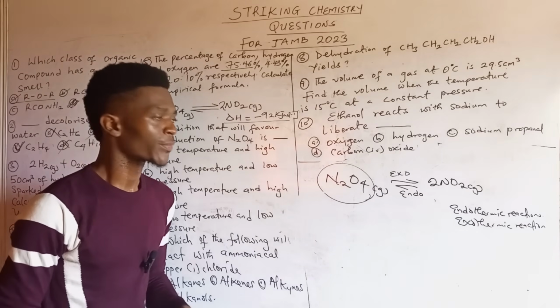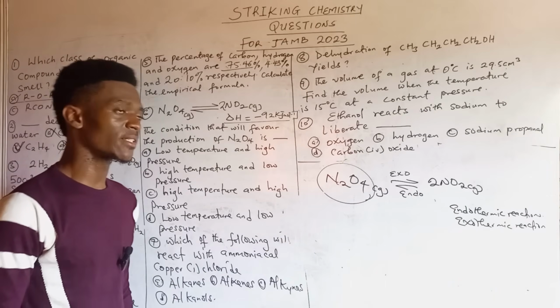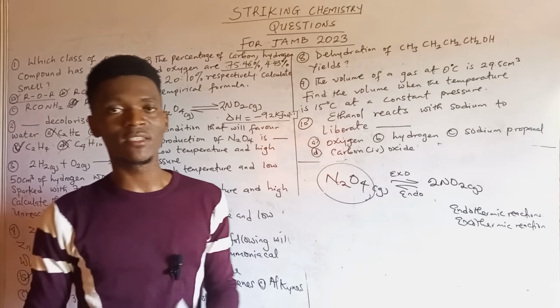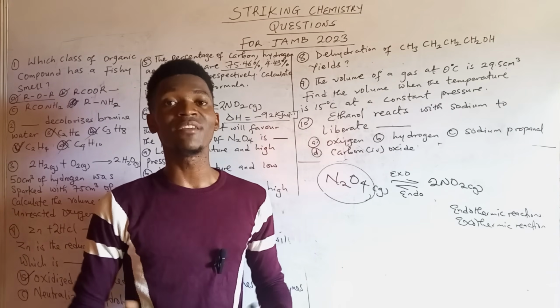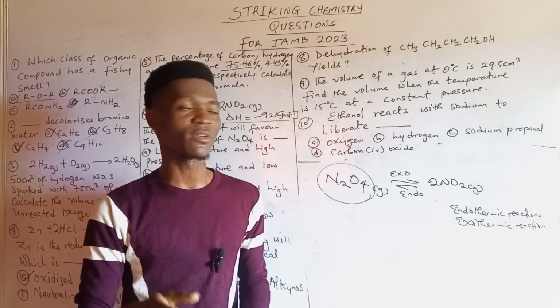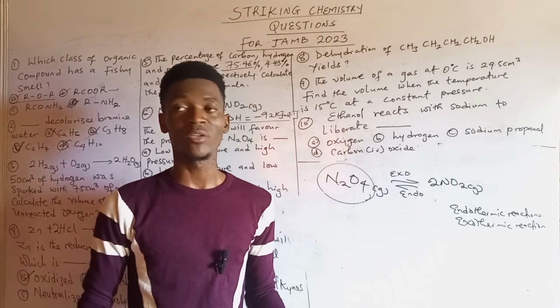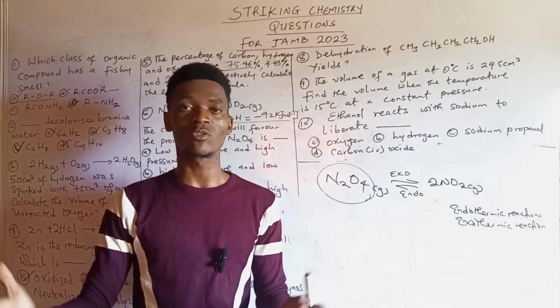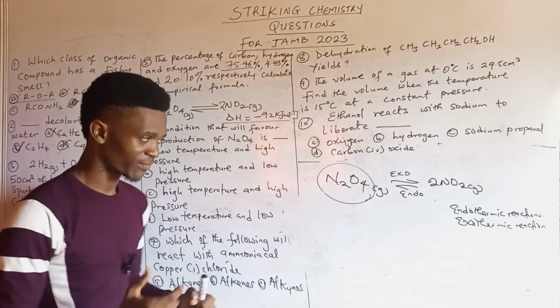Alright? So what would favor the forward reaction being exo is a decrease in temperature, because if the surrounding experiences a drop in temperature, it can actually favor exothermic, but exothermic reactions do not love heat. Then while endothermic, they love heat. So when you increase the temperature of the surrounding, endothermic reactions are usually happy.